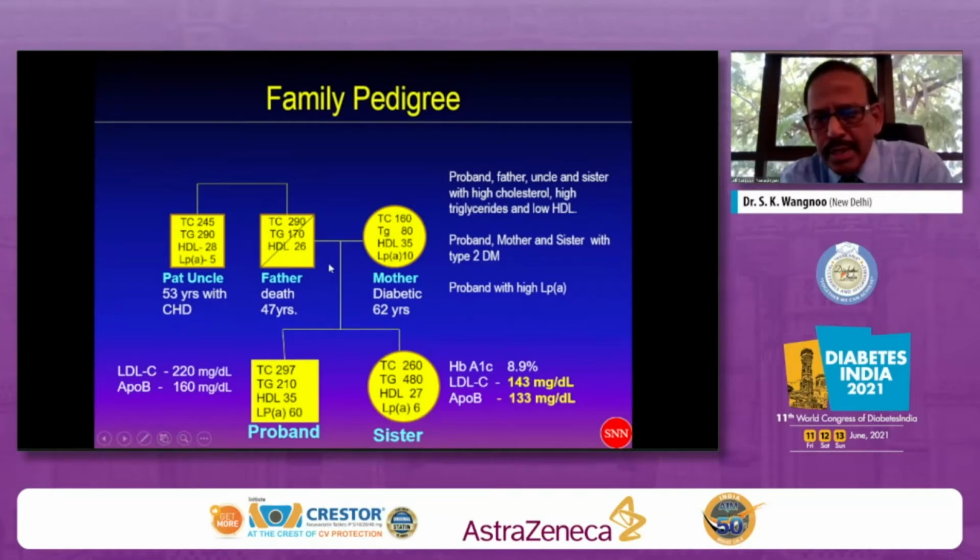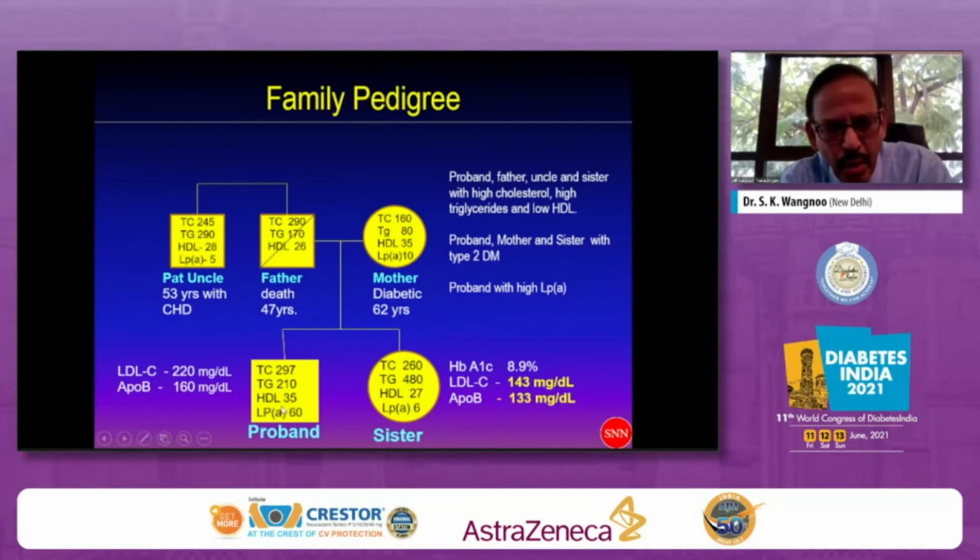And now look at the mother. The mother is actually normal, but she is a diabetic. Total cholesterol is 160, triglyceride is 80, HDL is 35, lipoprotein little a is 10. Look at the problems with the sister. The sister is a diabetic. HbA1c is 8.9, uncontrolled. LDL cholesterol is high, 143. ApoB is 133. She also has very high total cholesterol, very high triglyceride, low HDL, and lipoprotein little a is only 6.